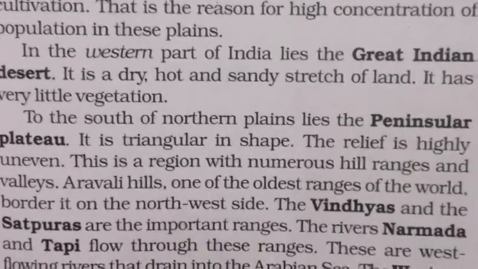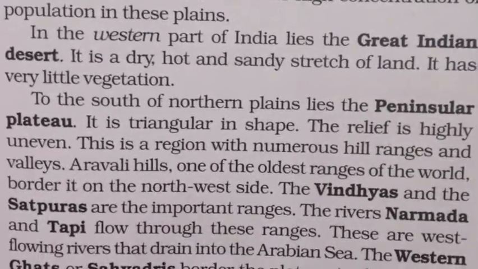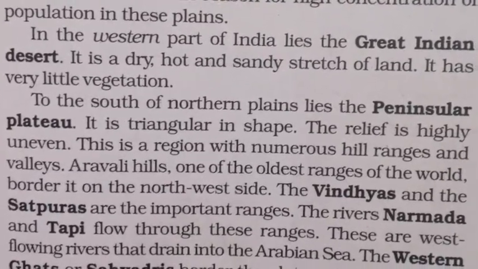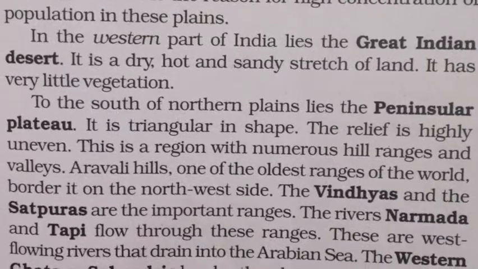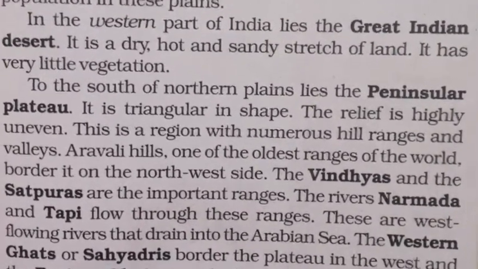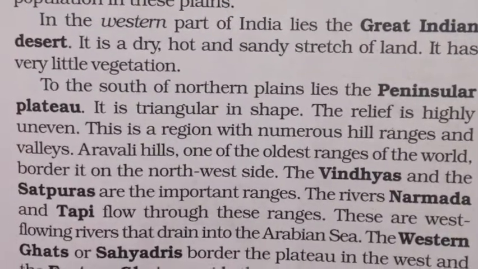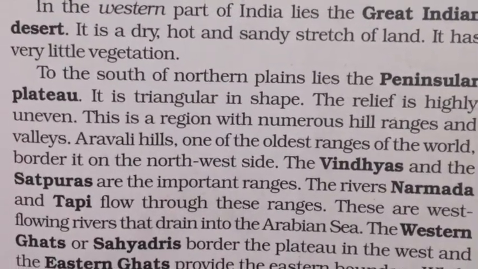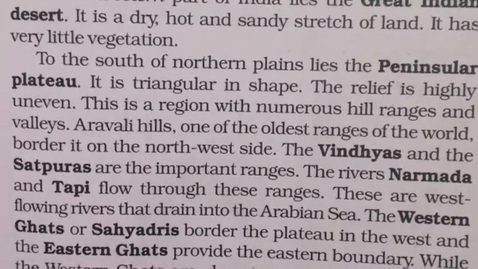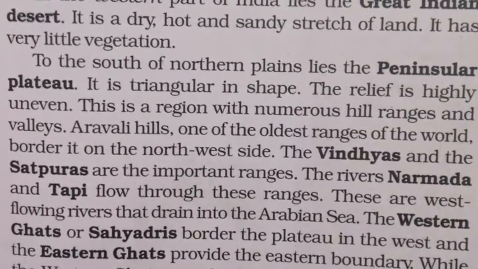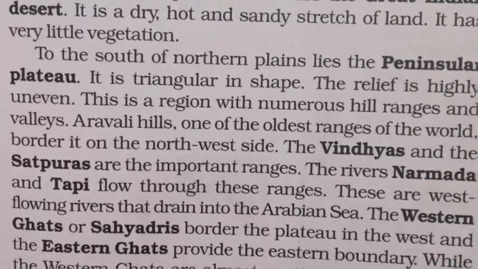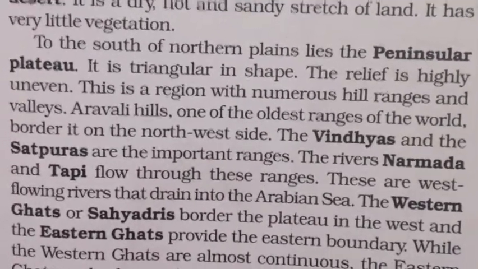Now to the south of the northern plain lies the Peninsular Plateau. It is triangular in shape. So Peninsular Plateau, what is the shape? Triangular in shape. And the relief is highly uneven. In this region you have many hill ranges and valleys. A few of them: the first one is Aravalli Hills. What is the first one? Aravalli Hills, and it is the oldest range of the world. Which is the oldest range of the world? Aravalli Hills.